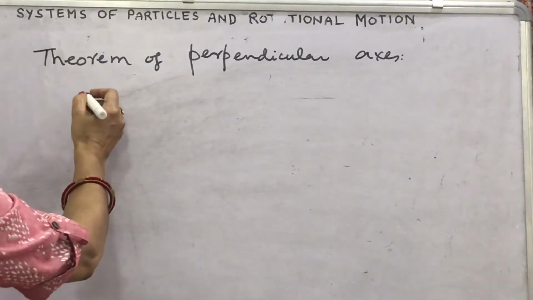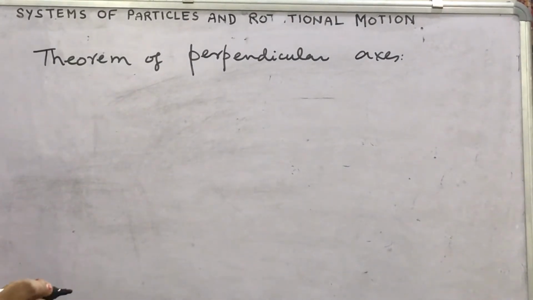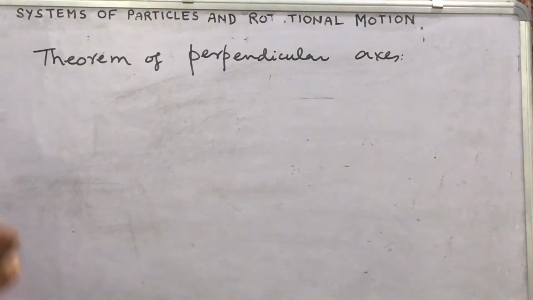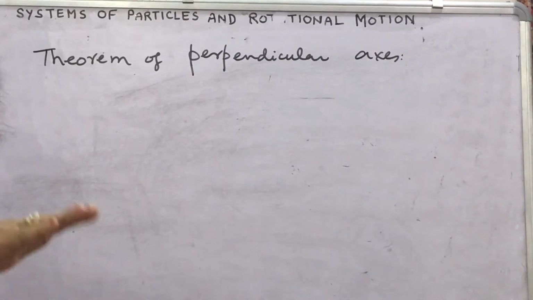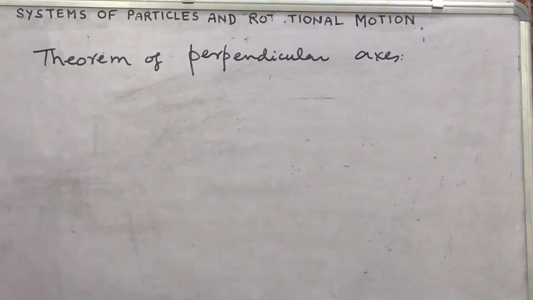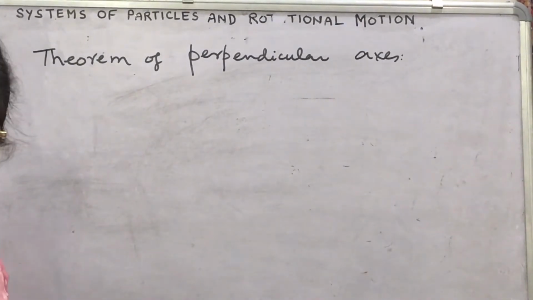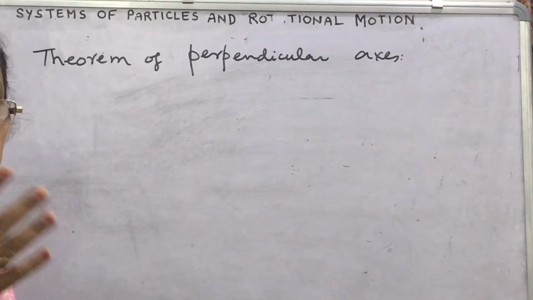Learn this statement: the moment of inertia of an object about an axis perpendicular to its plane is equal to the sum of its moments of inertia about two perpendicular axes concurrent with the perpendicular axis and lying in the plane of the body. How will you learn this?